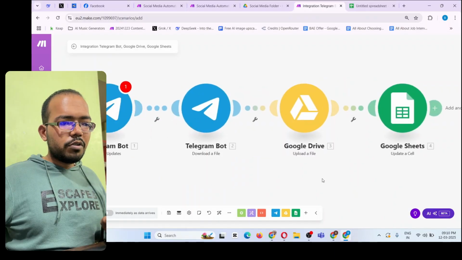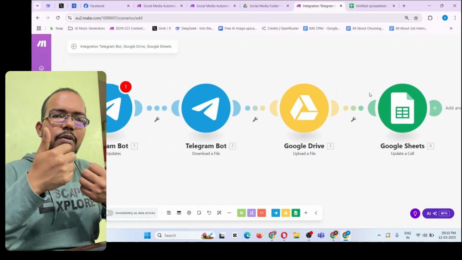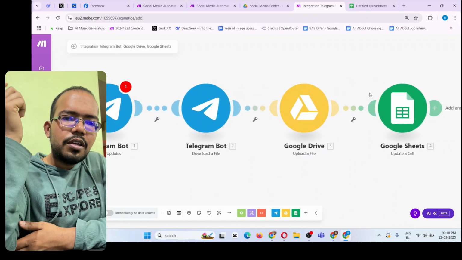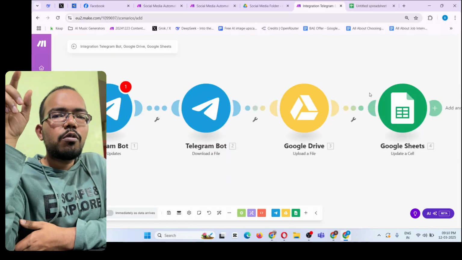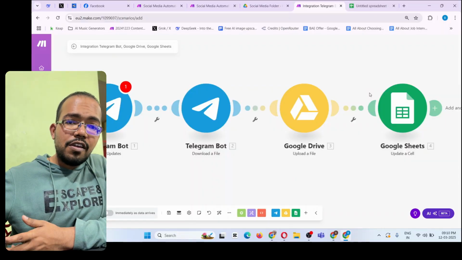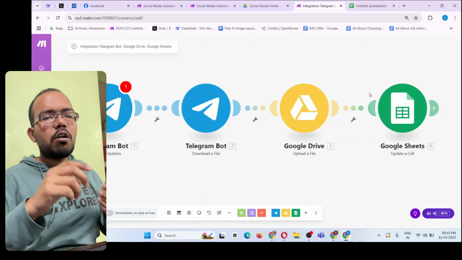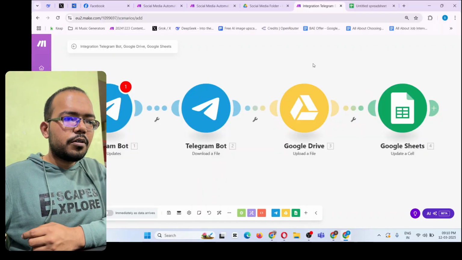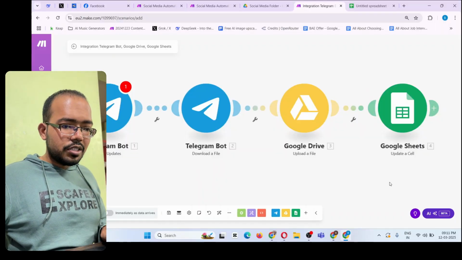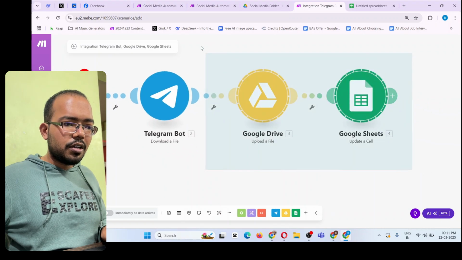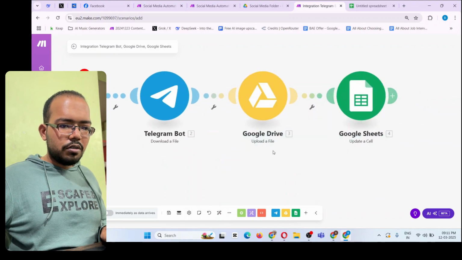So with this automation till over here, you will click a photo on your Telegram and send, and the photo will be downloaded and uploaded to your Google Drive, and your file name will be stored on the Google Sheet. Okay, so now we have built this much. I will delete this one now.